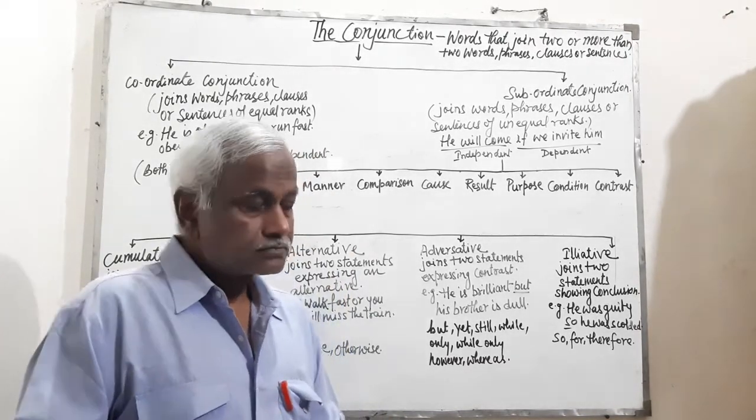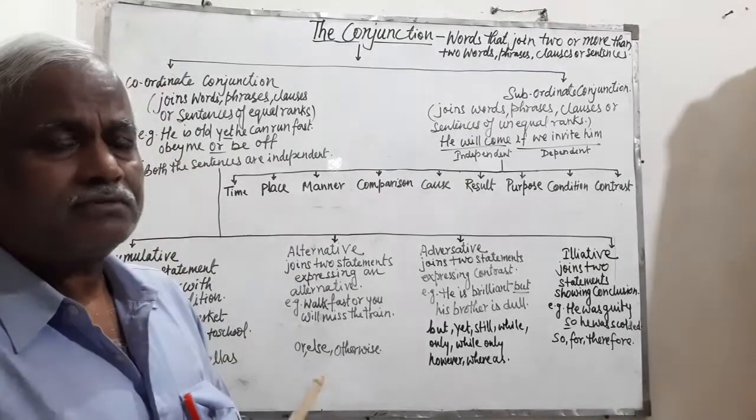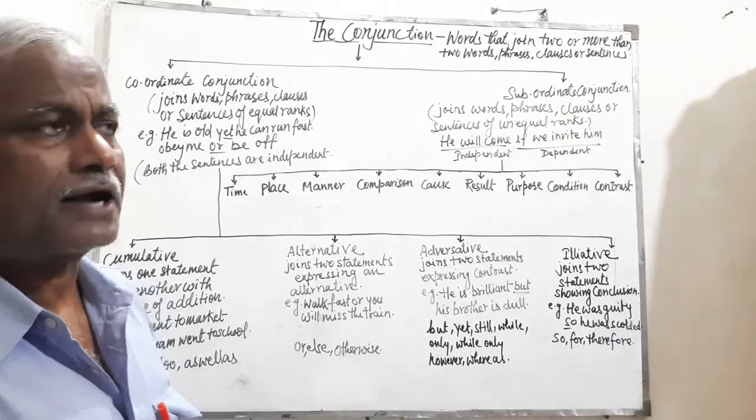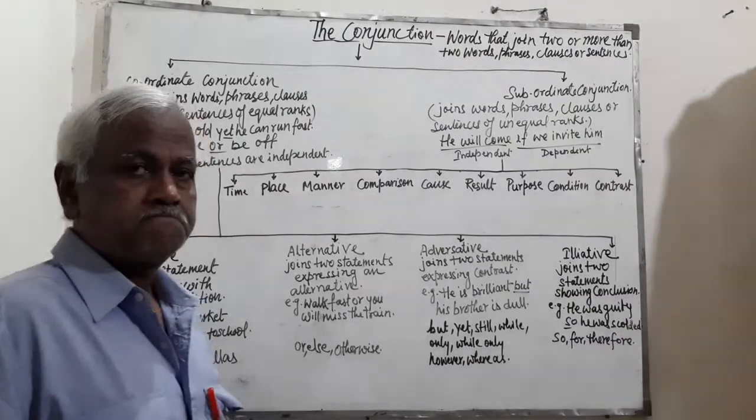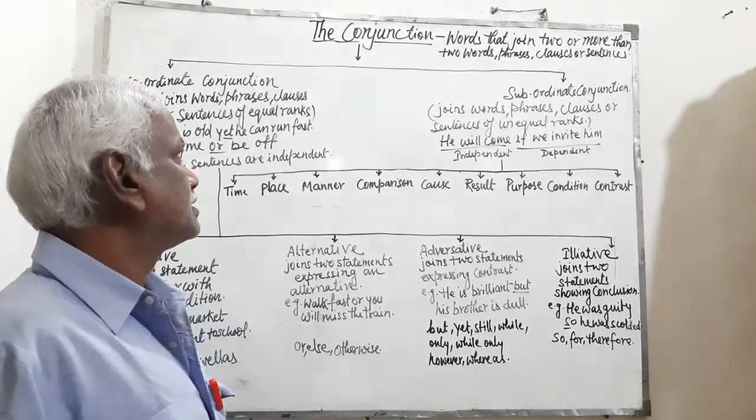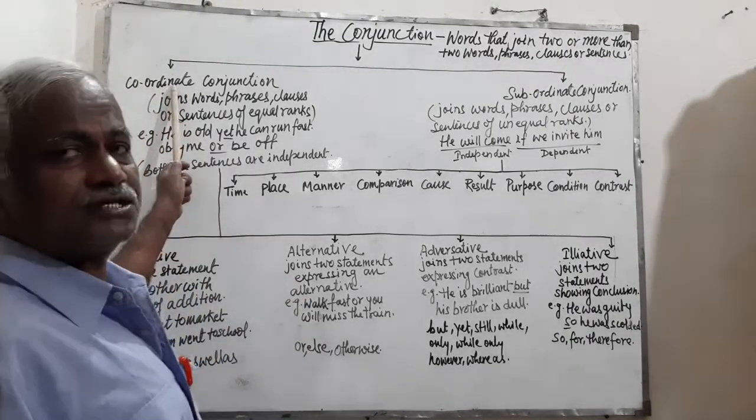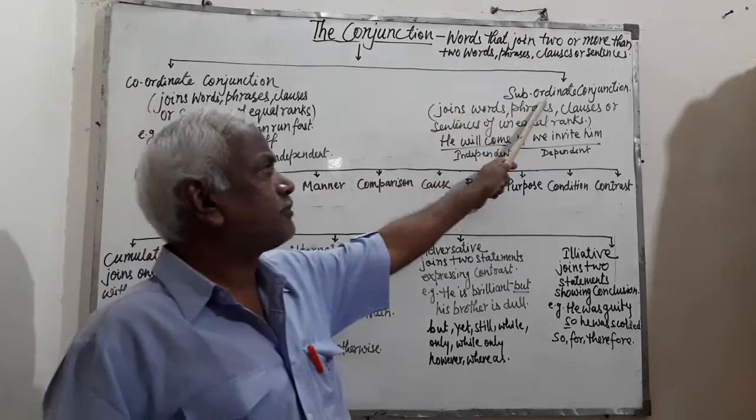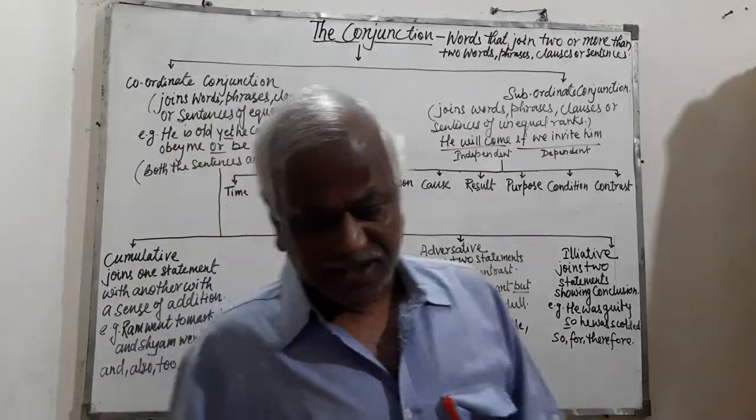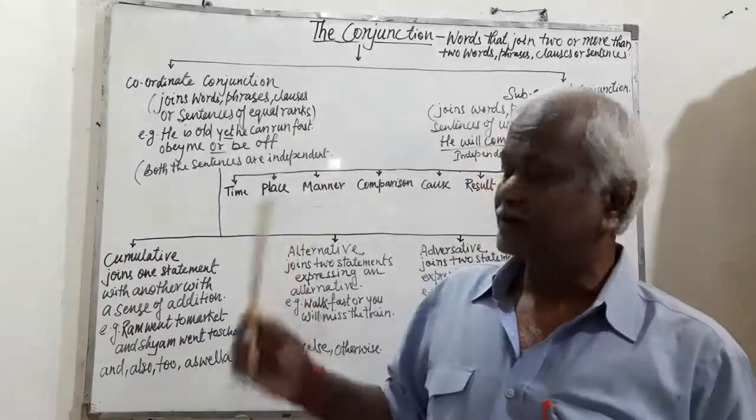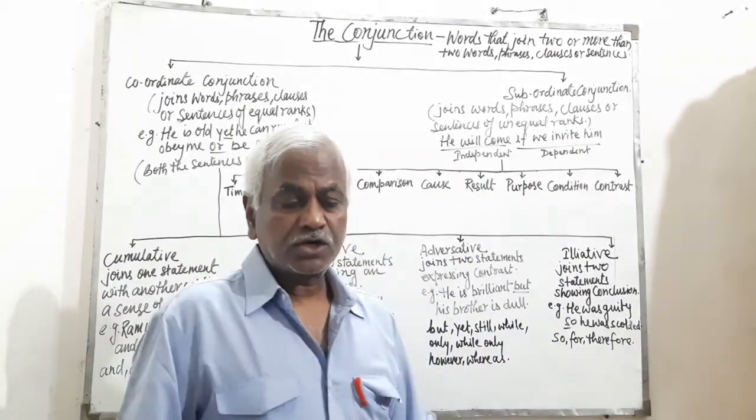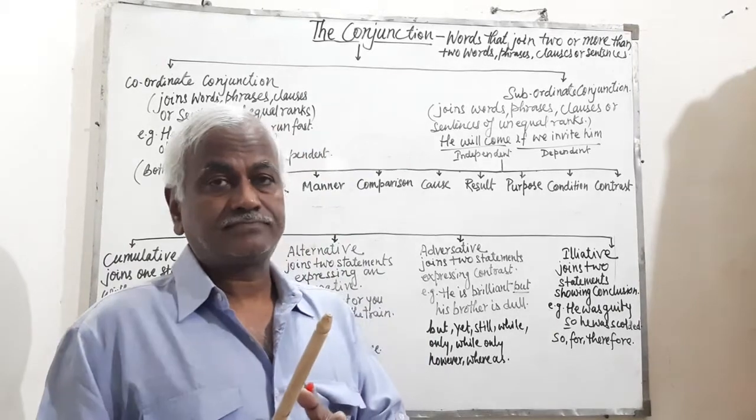Now, conjunction, division of conjunction. Conjunction can be classified mainly in two groups. That means there are two types of conjunctions mainly. Number one is coordinate conjunction, another one is subordinate conjunction. The conjunction that joins words, phrases, clauses or sentences of equal ranks.